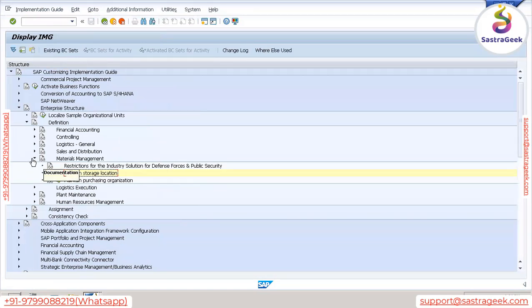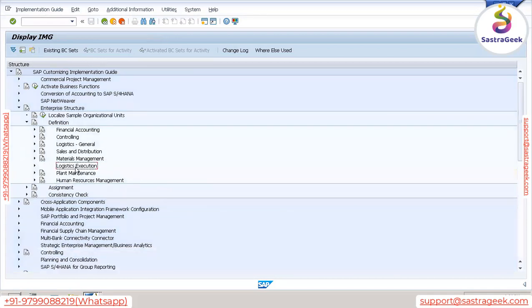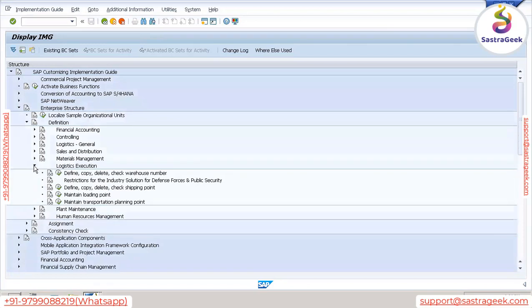Okay, next. Under logistics execution, again here we have one more organizational unit. Under logistics execution, you also need to define some organizational units.